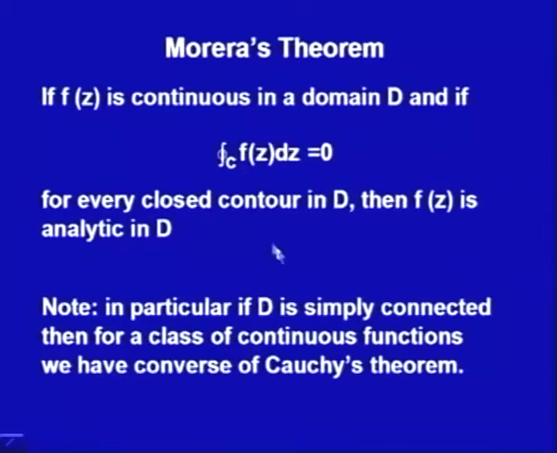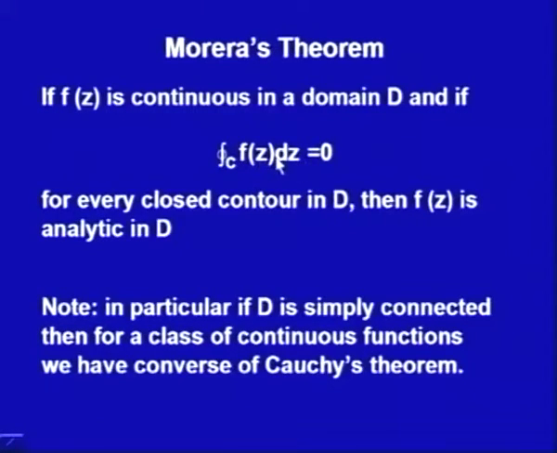You see, just now we showed that if this is happening for every closed contour C in D, it says that the integral of this function f z d z is independent of path, because for every closed contour C this is 0. Whatever the path C, this integral is 0, so the integral of f z is independent of path.